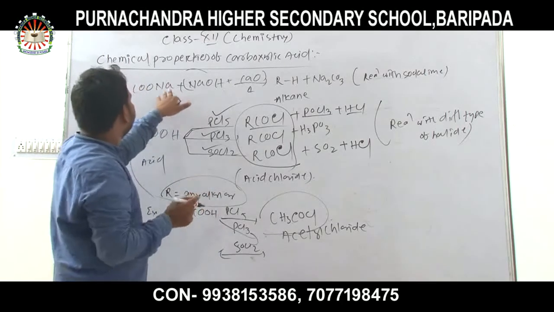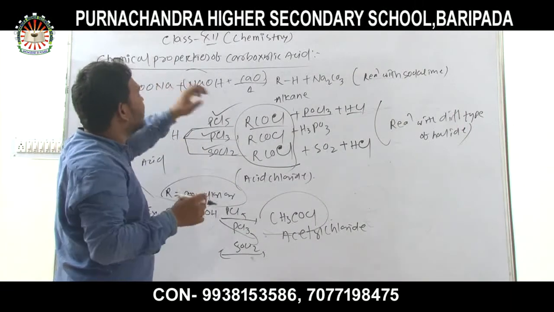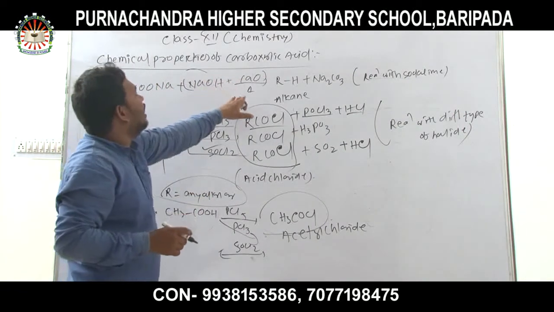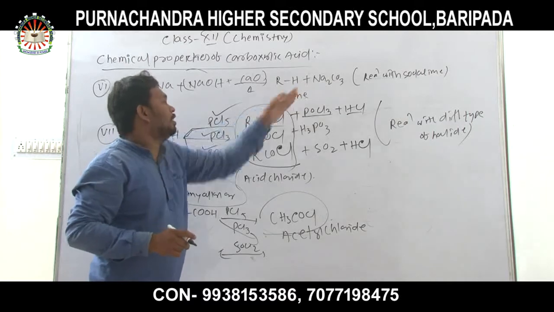Again I repeat that when the sodium salt of carboxylic acid reacts with soda lime, an alkane is formed along with a salt.